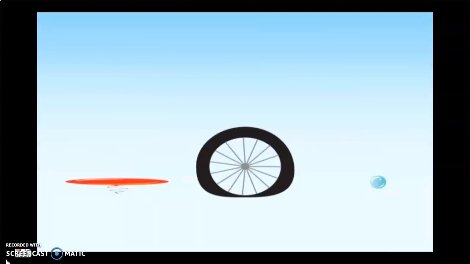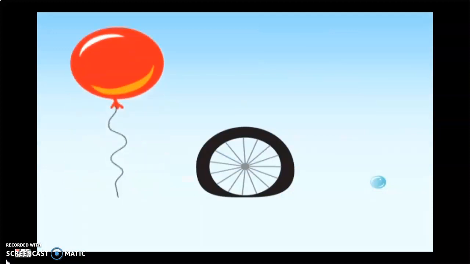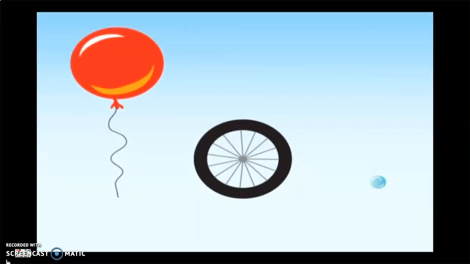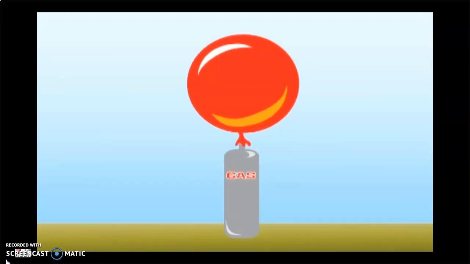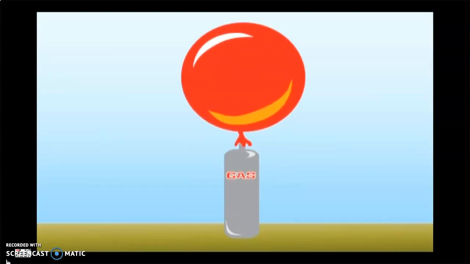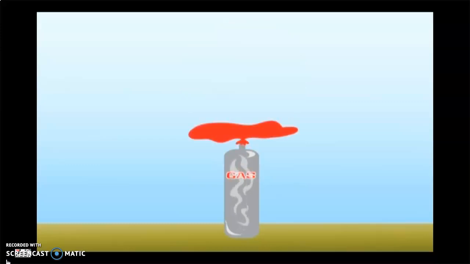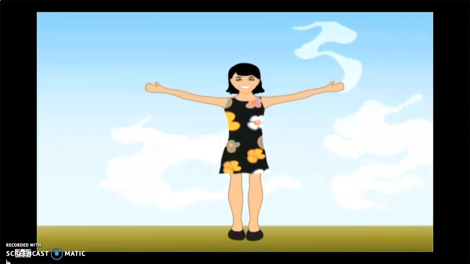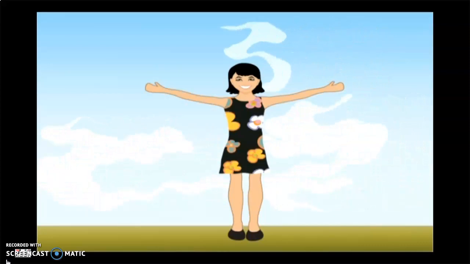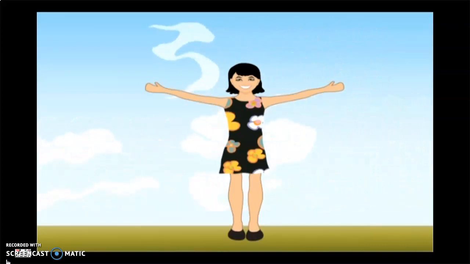Air is a gas. Gas fills up balloons, tires, and bubbles. Gas flows. Gas does not have a shape. Gas gets bigger to fill space. Gas fills up a balloon. Air is a gas. Air fills the space around us.